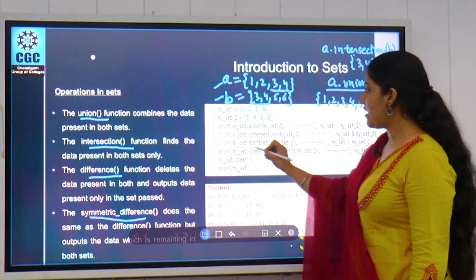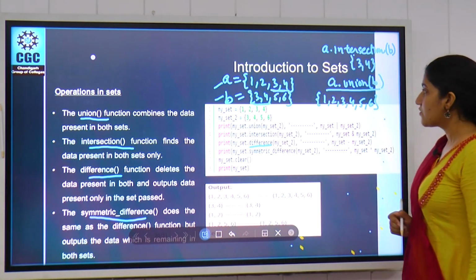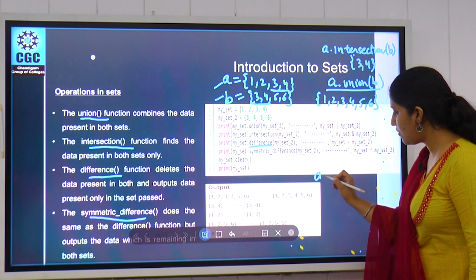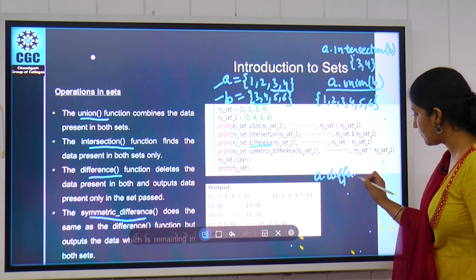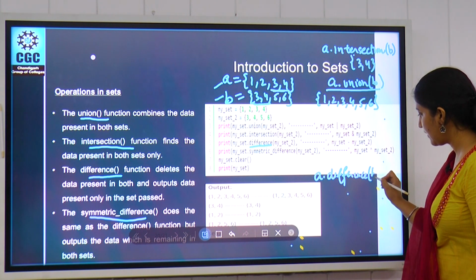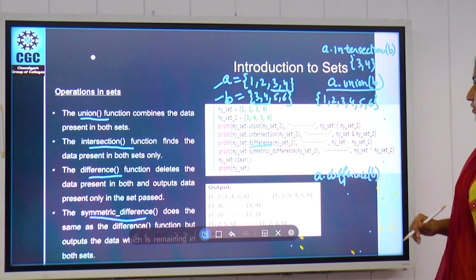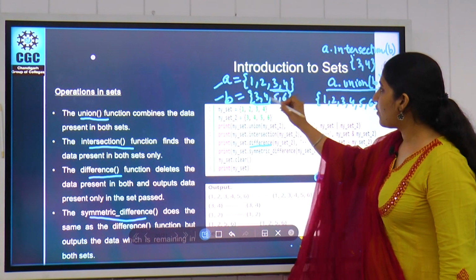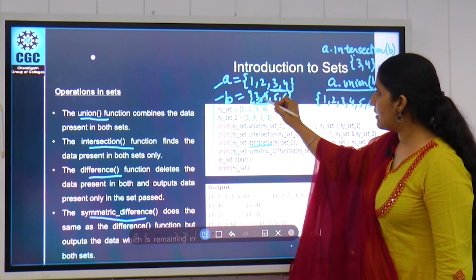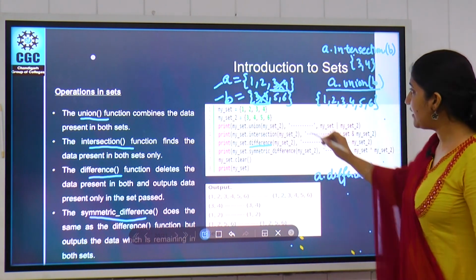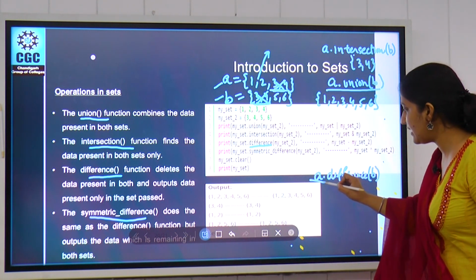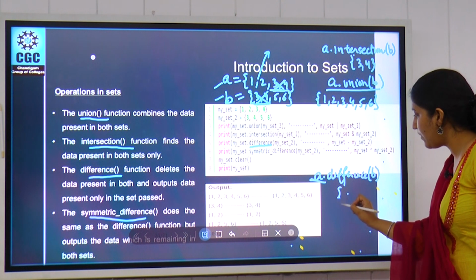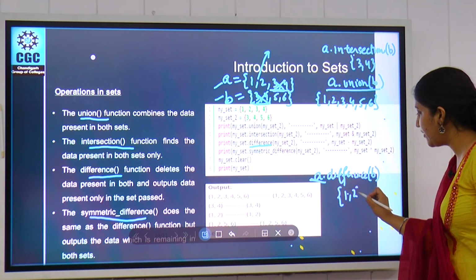Next we have the difference function. When we use A.difference(B), it will delete the common items and return the items from the first set only, that is from A only. So it will provide us the output 1 and 2.